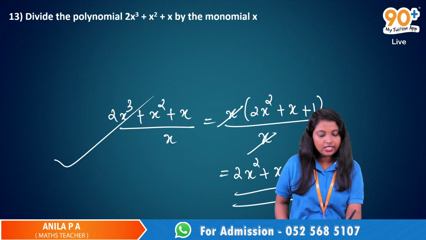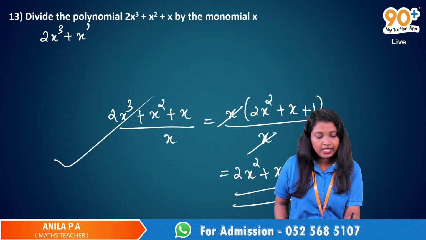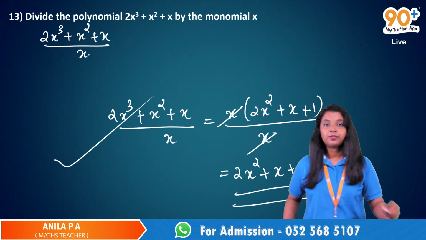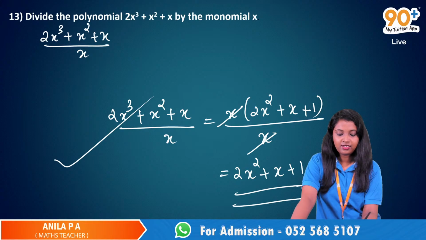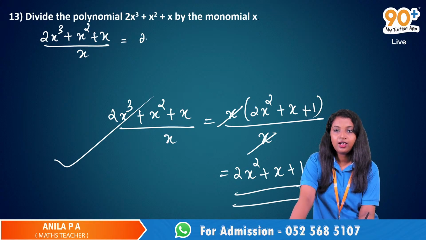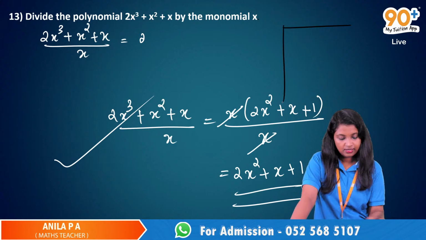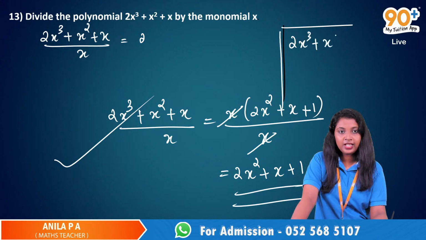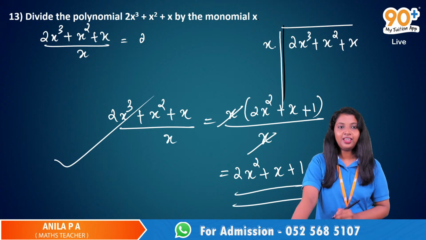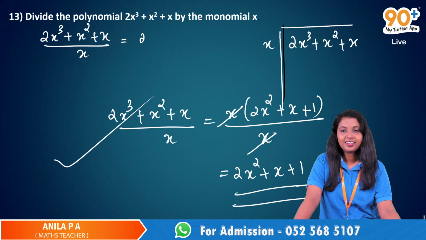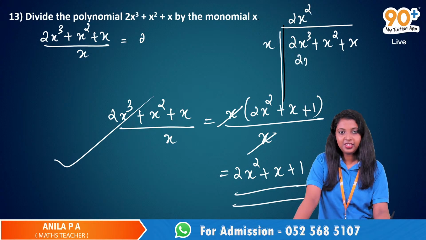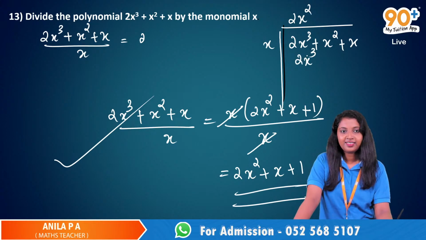Wait, okay, let me write it. 2x cubed plus x squared plus x divided by x. Yes, ma'am. I did division. 2x to the power 3 plus x squared plus x, then by x. Then after that, ma'am, x into 2x to the power 2 gives us 2x to the power 3. If we minus them, we get 0.